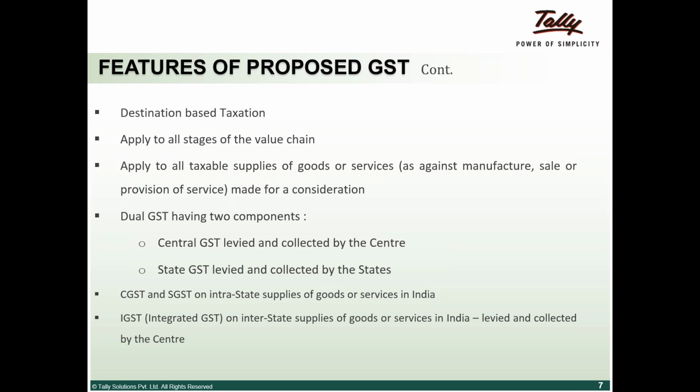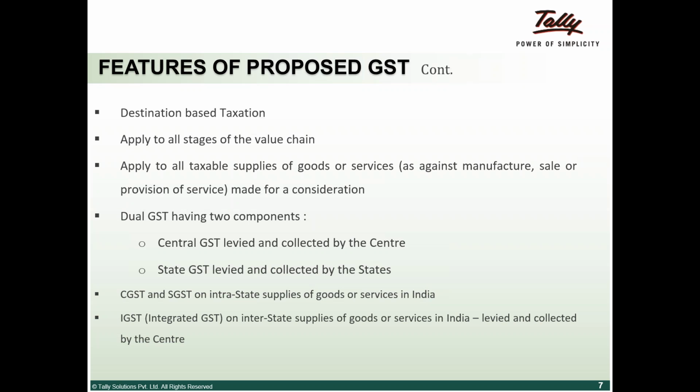Now the next question is that it applies to all taxable supplies of goods, that it is applicable to all supplies. Here the concept is, in the earlier regime, if you remember, as I explained to you, excise duty is chargeable on manufacturing, VAT is applicable on sale of goods, and service tax is applicable on provision of services, etc. Now the new concept is going to be supply.